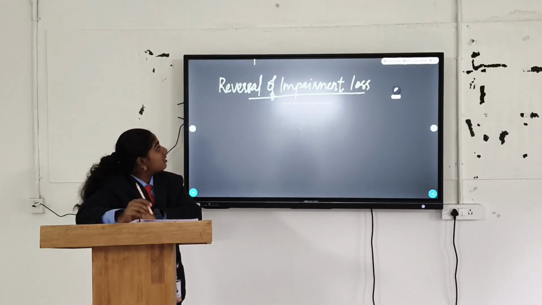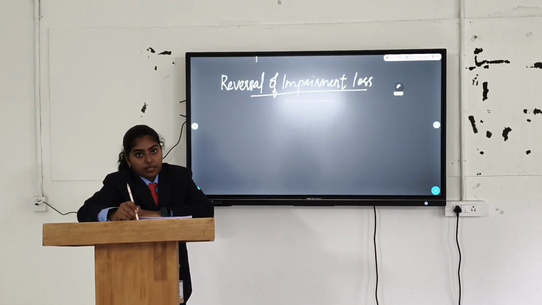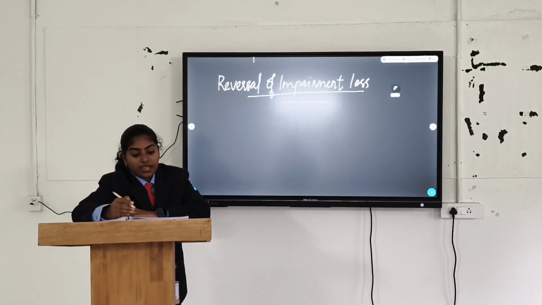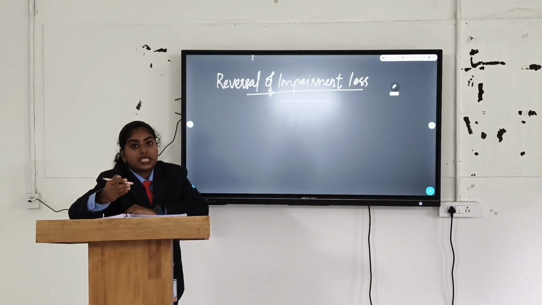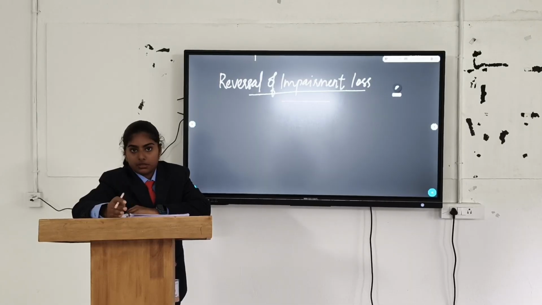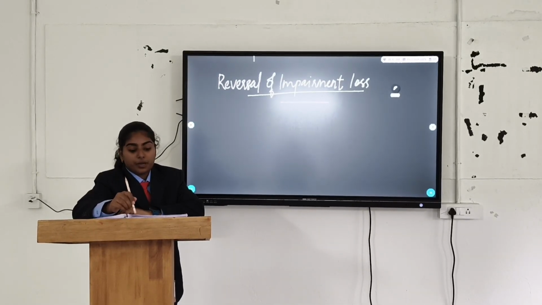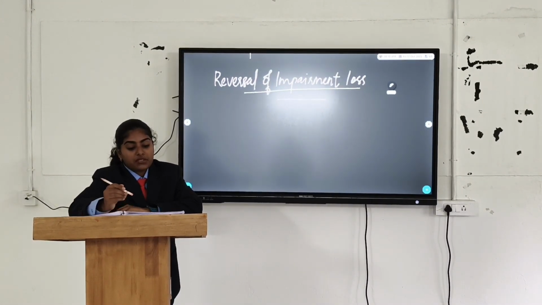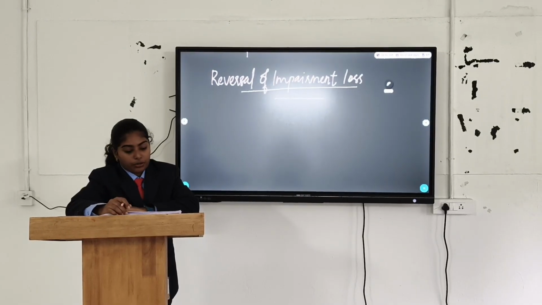The next topic is reversal of impairment loss. After recognizing impairment, the asset value should be reviewed at each balance sheet date. If circumstances improve and recoverable amount increases, the previously recognized impairment loss may be reversed. Reversal of impairment loss is allowed only when there has been a change in estimates used to determine recoverable amount.